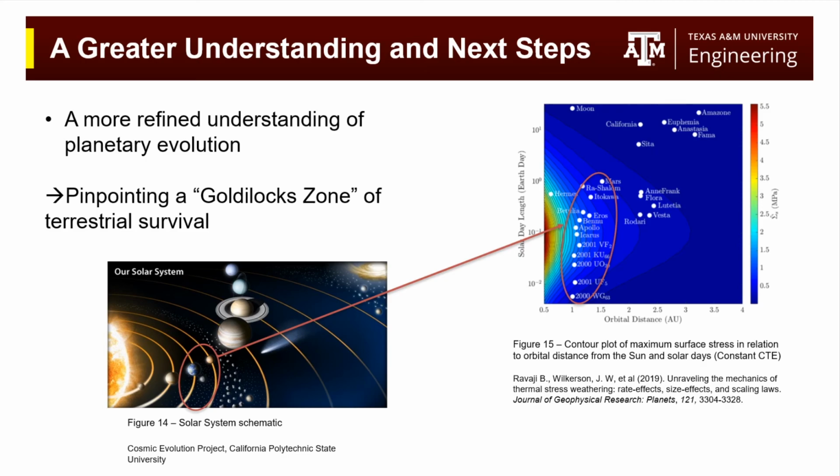Ultimately, I believe this brings into account the idea of a sweet spot, or Goldilocks zone, circled in figures 14 and 15, possible areas for terrestrial objects to survive and even hold liquid water. The various objects marked in white within the circle are nearly all asteroids. I plan to recreate figure 15 for the dynamic CTE case in the future.